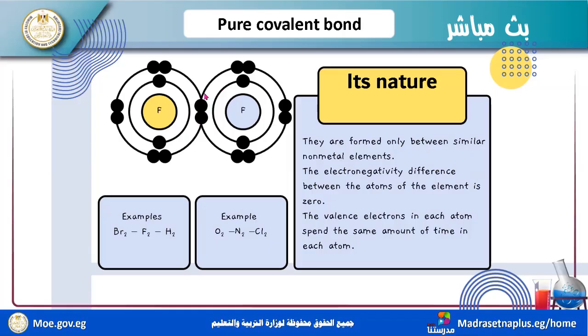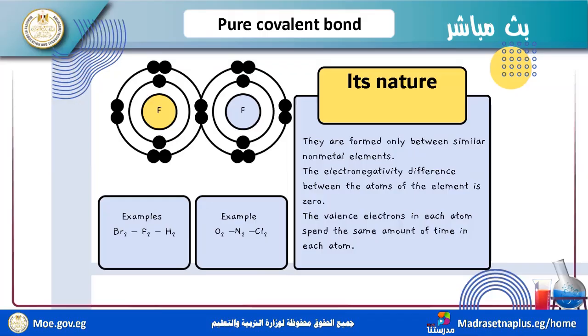For these nonmetal elements, the electronegativity difference between them equals 0. The atoms of these elements share valence electrons, one electron from each. Examples are bromine Br2, fluorine F2, hydrogen H2, oxygen, nitrogen, chlorine; they are examples of pure covalent bonds in elements only.